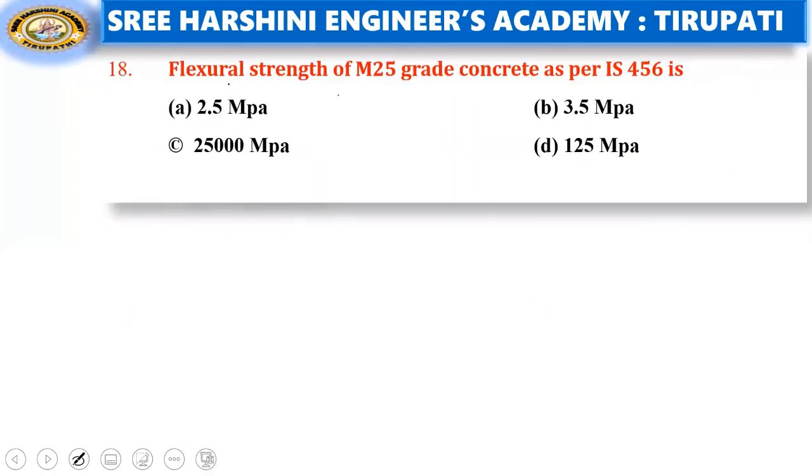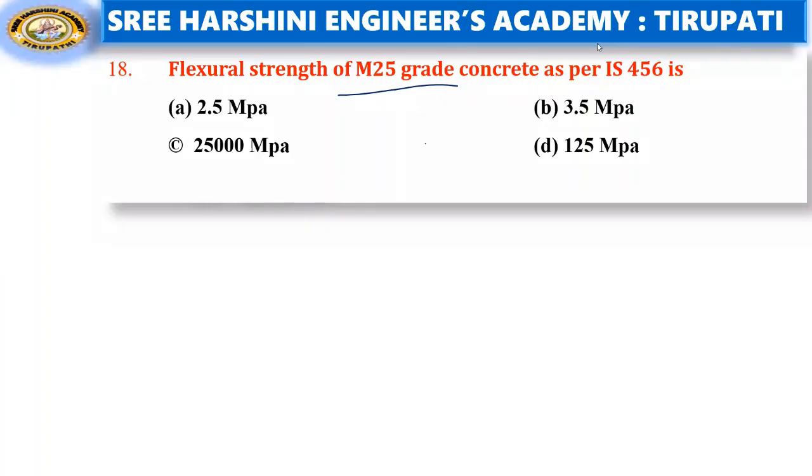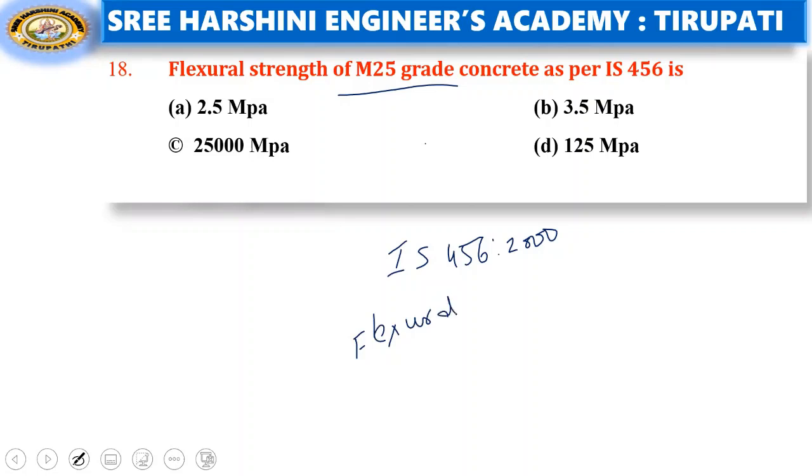Flexural strength of M25 grade concrete as per IS 456. As per IS 456 2000, the flexural strength formula is flexural strength equal to 0.7 root fck.